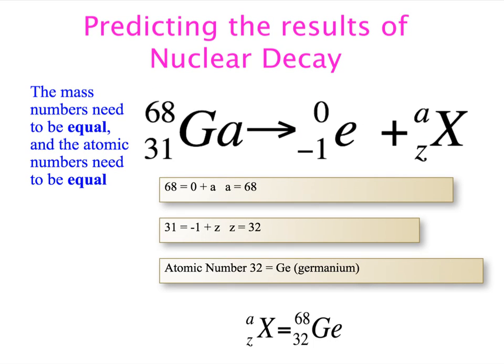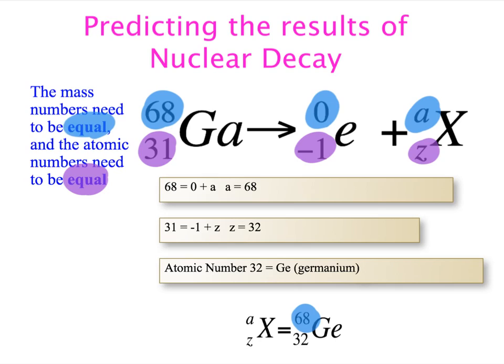So here's another example where we're going to take gallium and go through beta decay. This is when we have that electron coming off. So we need to make sure that our numbers on top and our numbers on bottom are balanced. If we start out with 68 on the left side and we have 0 and A on the right side, obviously we're still going to have 68 as our mass number for that X element off to the side.